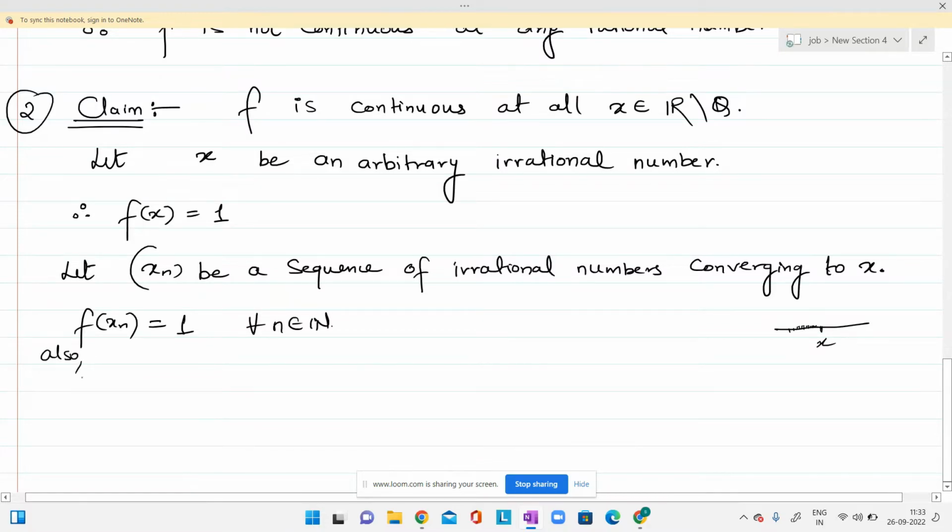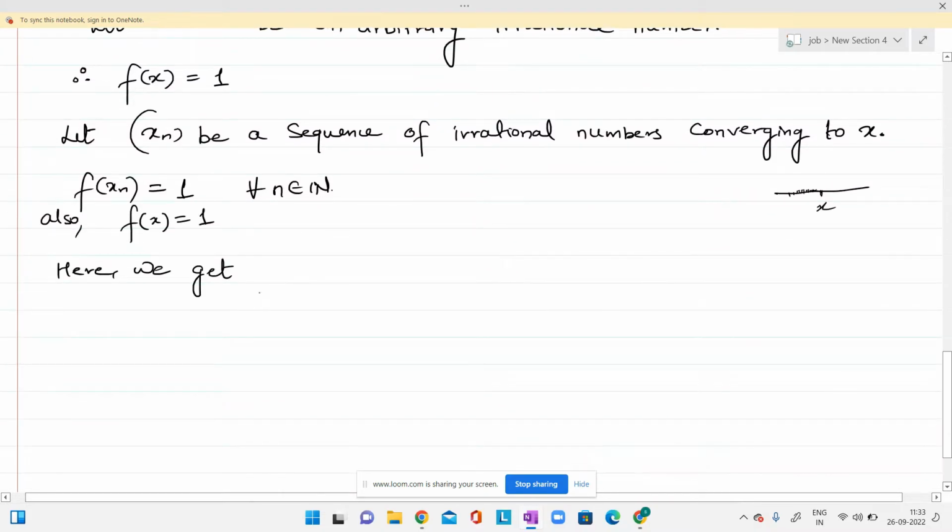Also f at x is 1. Here we get xn is converging to x as n tends to infinity, and f at xn is also converging to f at x.